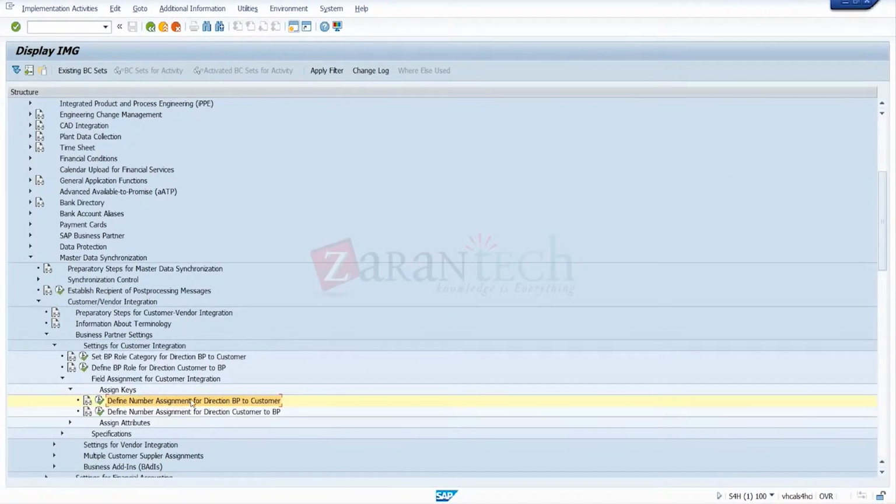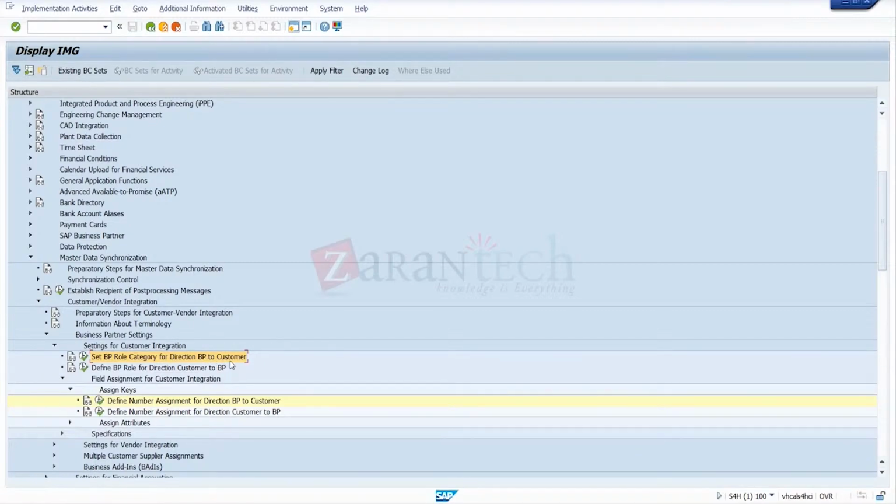So you get an option here, like direction BP to vendor. There's something called this, a customer integration. So this is a problem. In the old system, the non-SAP system, we already have a BP code. We can change the customer code here. That's a part of migration. We are not touching that part now for our training. So that will use this option here.